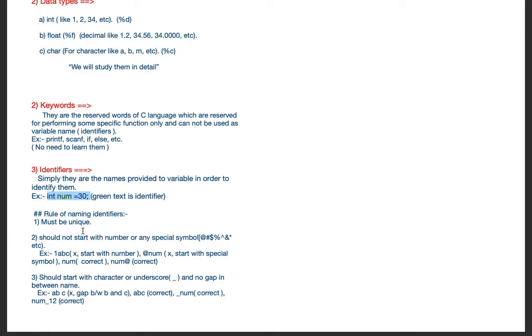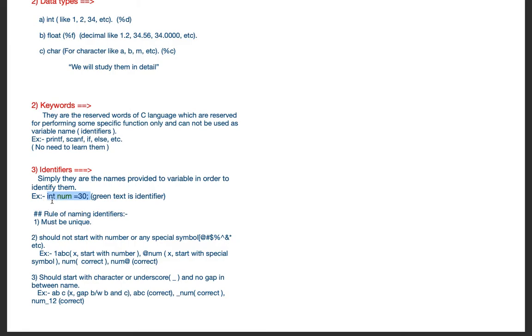The first rule is that an identifier must be unique. Let us suppose I write int num = 30, and again I write int num = 34. How am I going to identify which one it is if I print num?